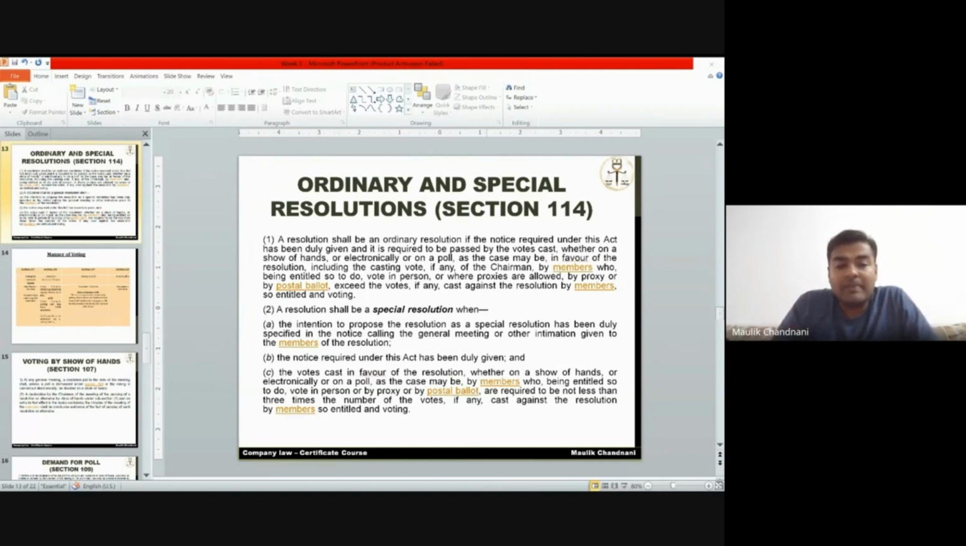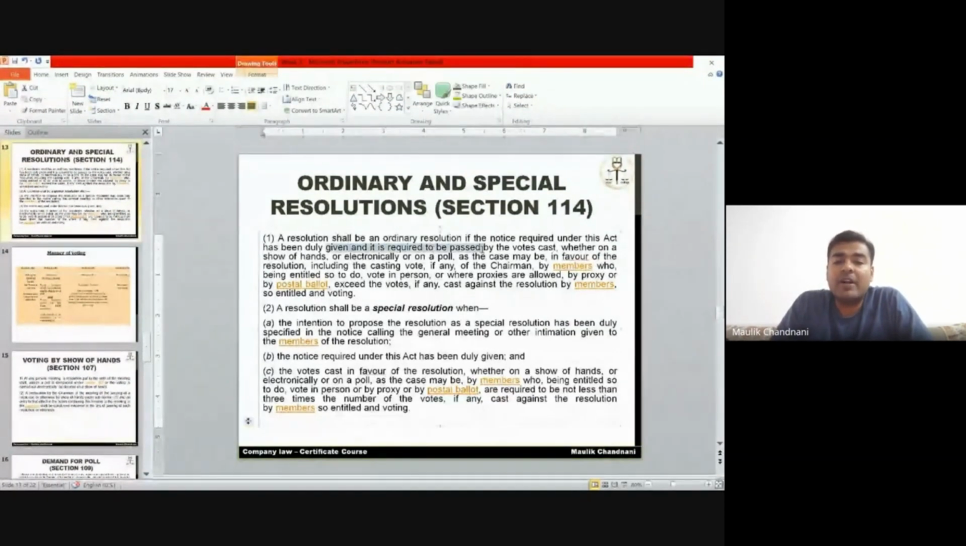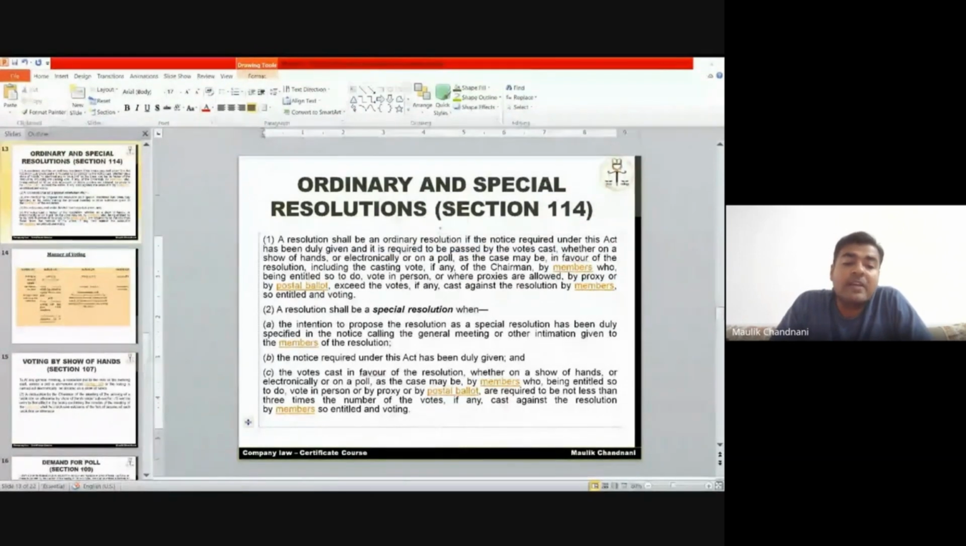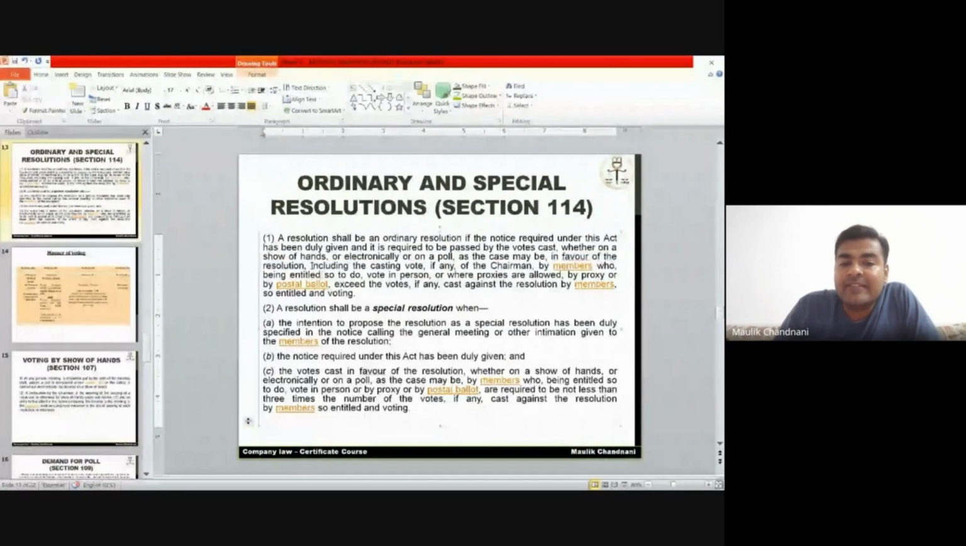Here, all the matters are defined by the company law where the OR and SR need to be passed. A resolution will be an ordinary resolution if the notice requires it to be an ordinary resolution and the votes cast, whether by show of hands or electronically or by poll, by any manner of voting, must be in favor of the resolution, including the casting vote, we will be discussing it later, of the chairman, by the members who are entitled to vote, exceeds the votes cast against the resolution.